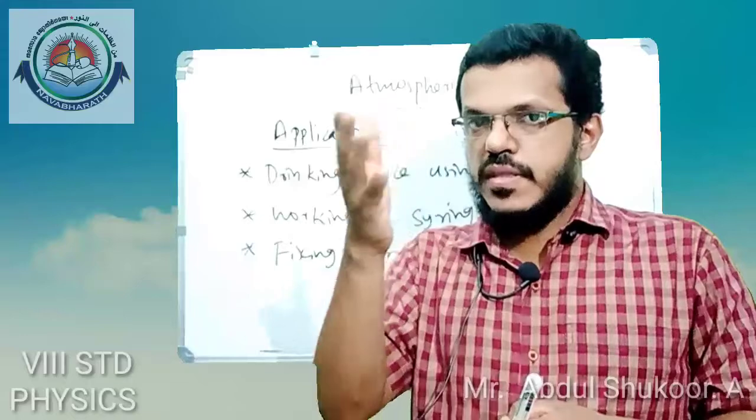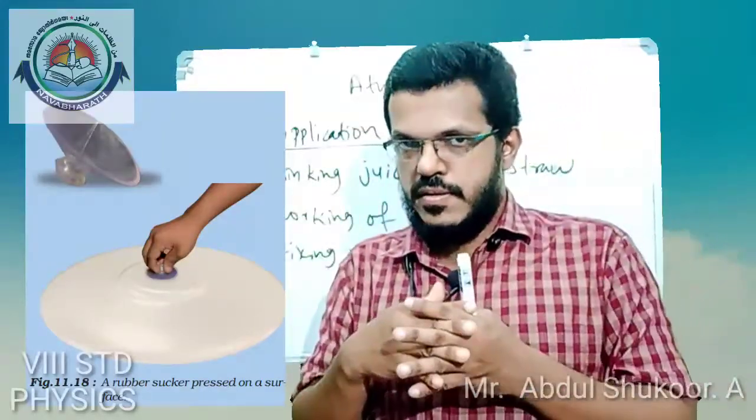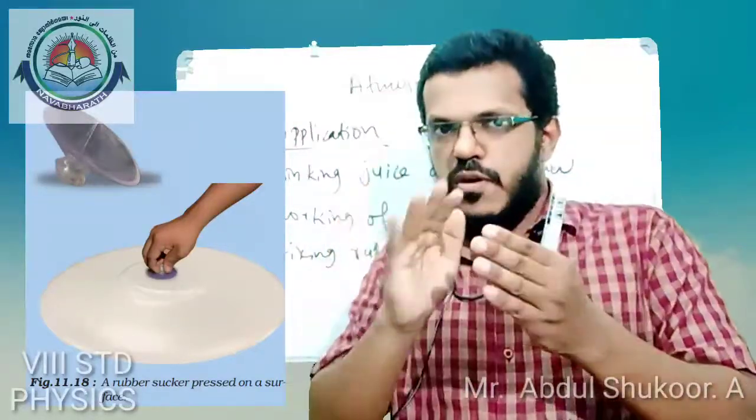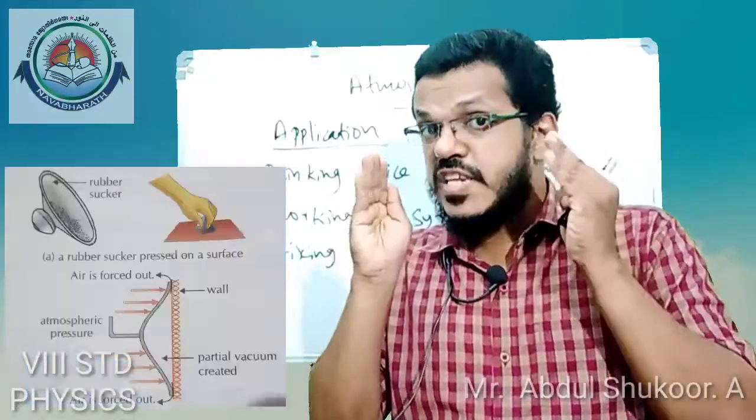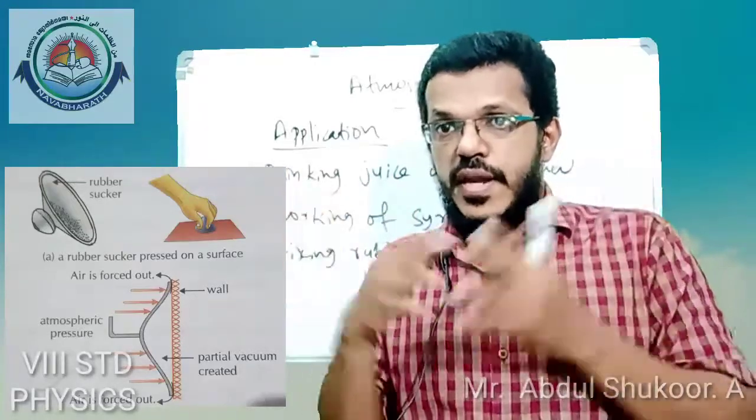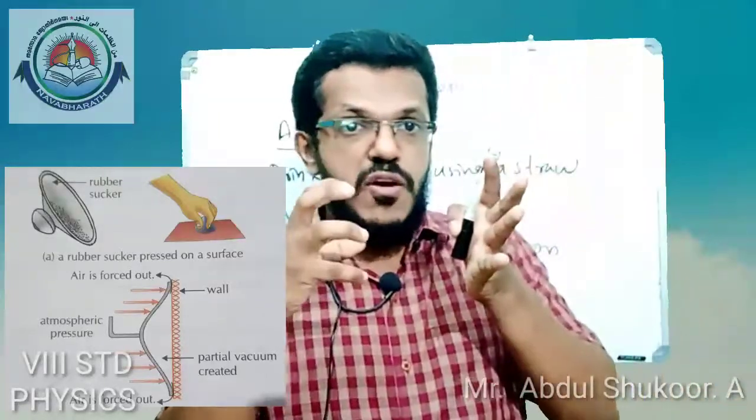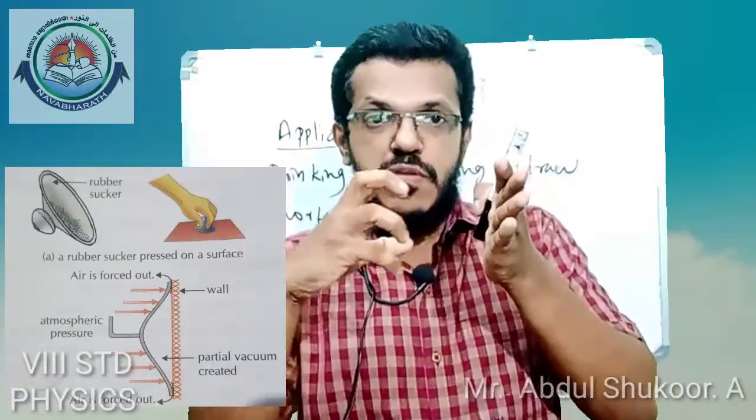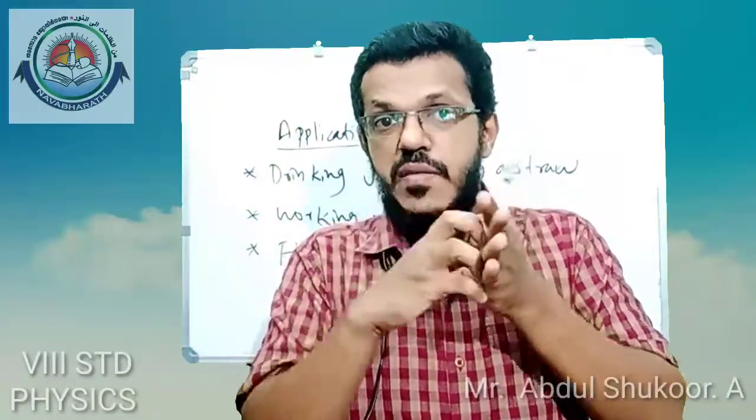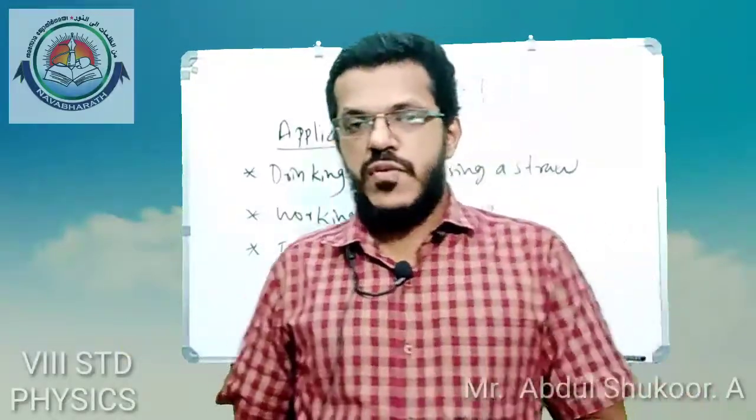The figures are given in the display, and using this display you can understand how rubber suckers work. Here atmospheric pressure pushes the rubber sucker onto the wall, because the pressure inside the rubber sucker is reduced due to the pushing out of air. That's why the atmospheric pressure is greater on the outside of the rubber sucker. The rubber sucker is pushed onto the wall and adheres to it. That is one of the applications of atmospheric pressure.